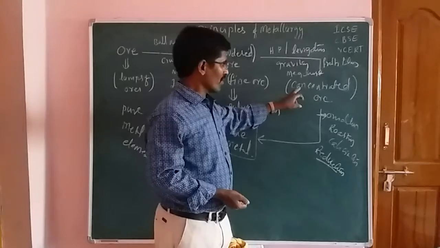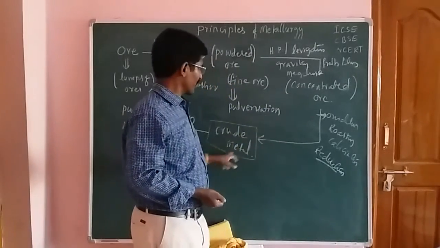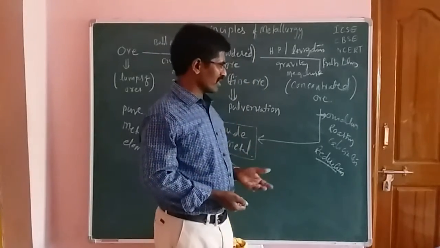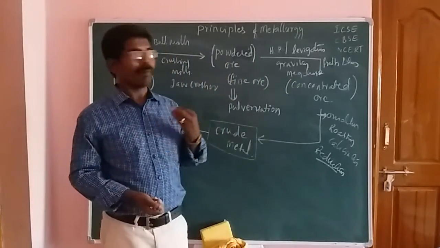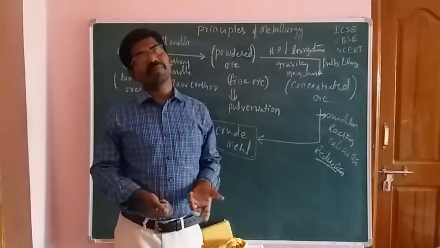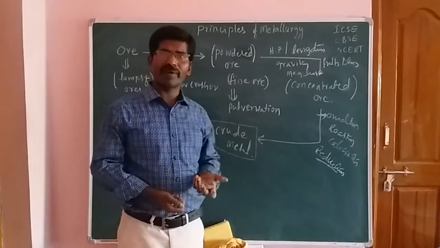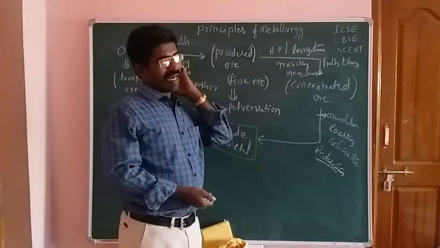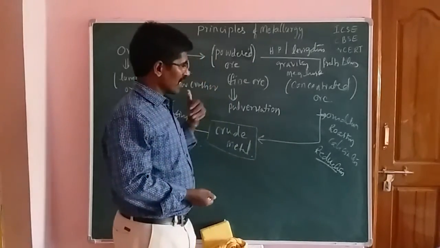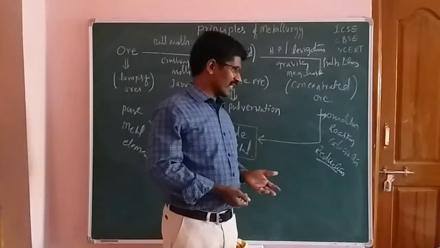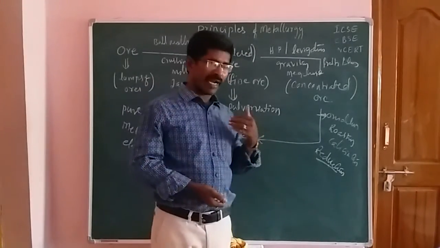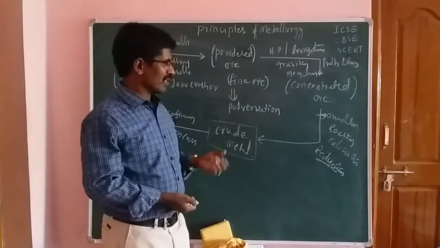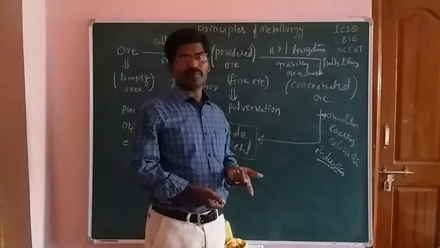Now from concentrated ore to crude metal, in between there is the oxidation process. Oxidation means crude metals are converted to metal oxides, and those metal oxides are again converted to crude metals by the reduction process also, students. Reduction means self reduction, catalytic reduction, hydrometallurgy process, electrolytic reduction, reduction by using metal, and reduction by using carbon, students. After getting the crude metals, we apply different types of refining processes: electrolytic refining, zone refining, Mond's refining, and leaching process, students.